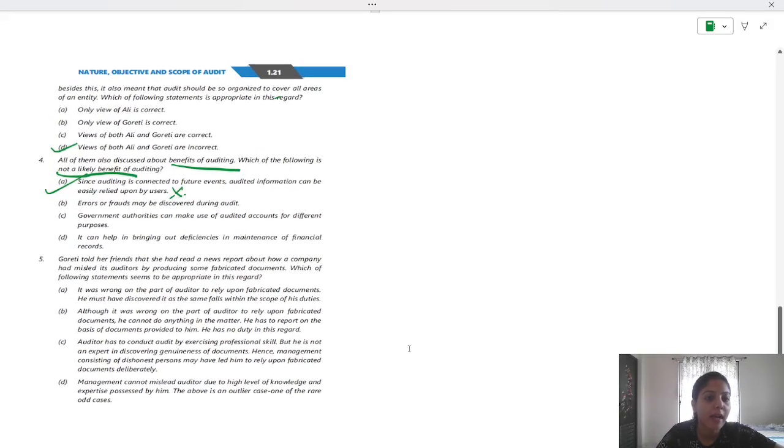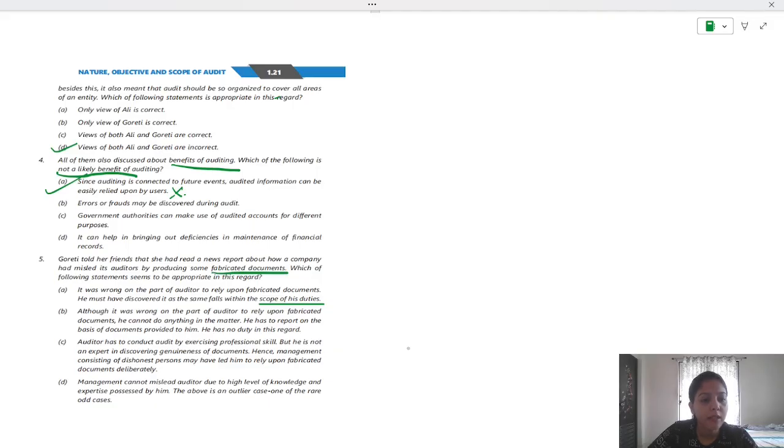Gaurav told her friends that she had read a news report about how a company has misled its auditors by producing some fabricated documents. So fabricated documents are being produced to the auditor. Which of the following statements seems to be appropriate in this regard? Option 1. It was wrong on the part of auditor to rely upon fabricated documents. He must have discovered it as the same falls within the scope of his duty. Scope of his duty. Is it within the scope of audit?